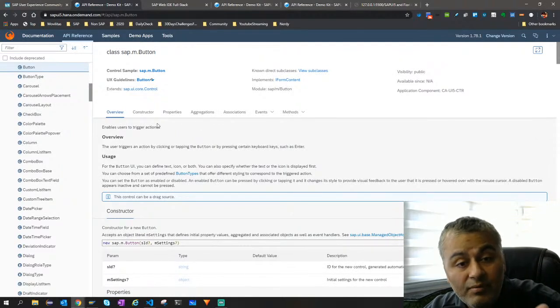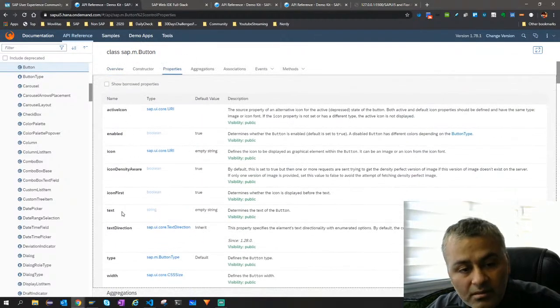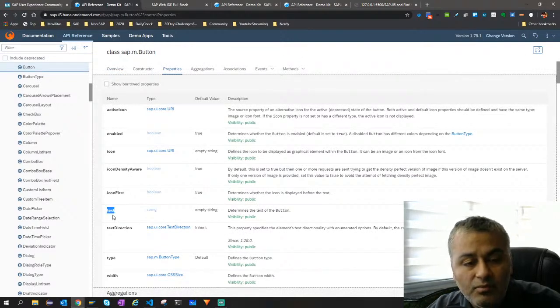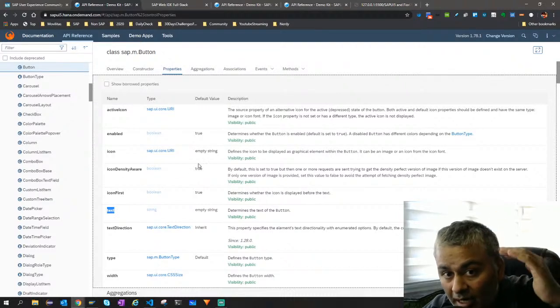So the same way we have it here. For example, we have different properties, right? If you want to modify the text of this button, this is what you need to do. You need to fill this property. We'll look at this; I'm just trying to give you a very high level view.